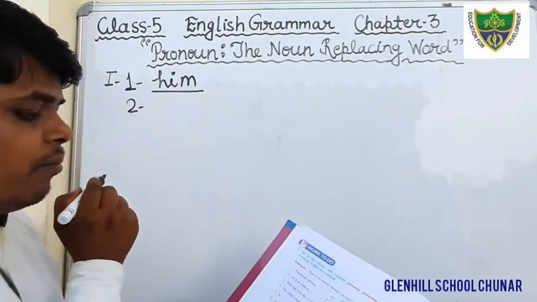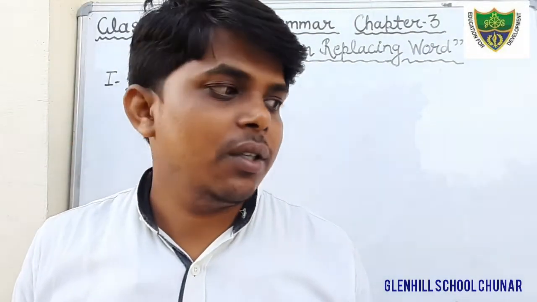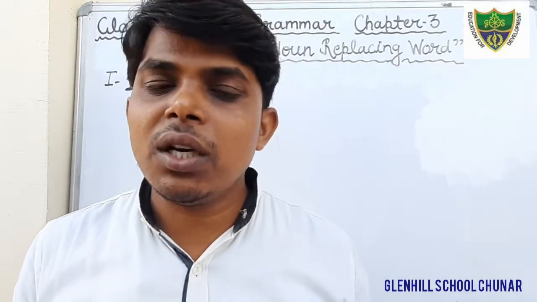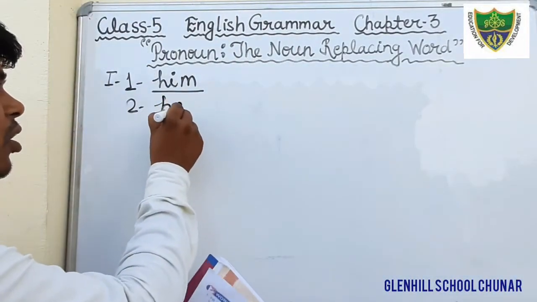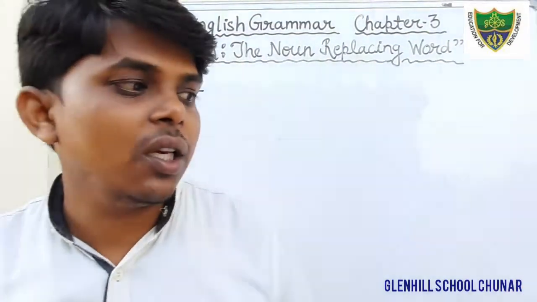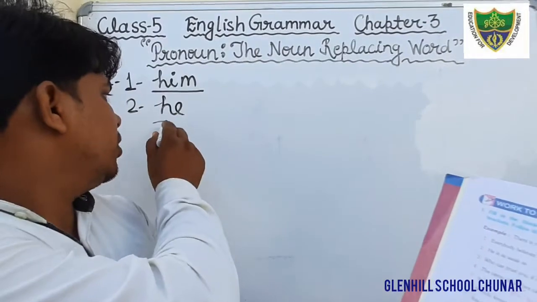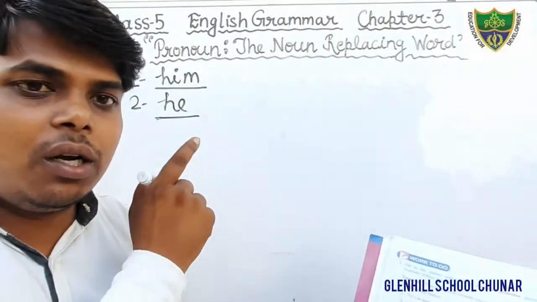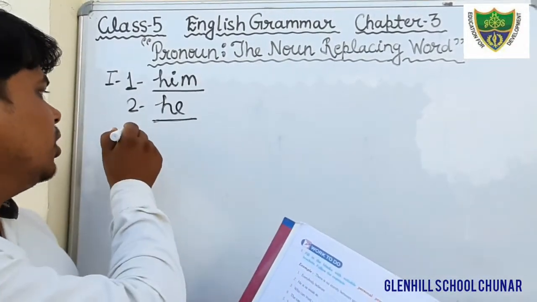Now come to the question number next. He is as weak as he or him. There are two options. What would be the correct answer? He. Okay, just see here. What would be the correct sentence? He is as weak as he. He is the correct option. So you will fill in the second question, you will fill he. In the question number first, you will fill the him.